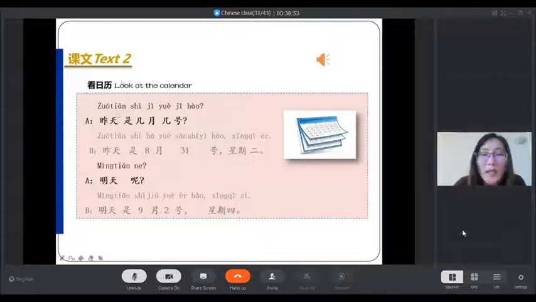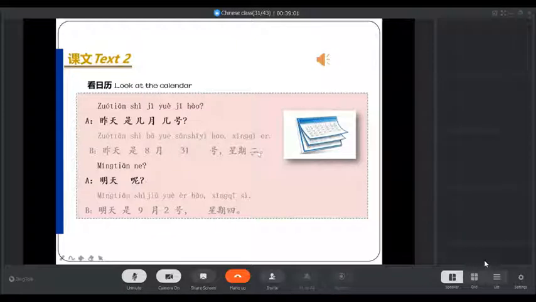So the whole meaning is: 昨天是几月几号? What's the date yesterday? 昨天是8月31号星期二. This is to talk about yesterday's date. And then 明天呢? What about tomorrow? 明天是9月2号星期四. That means tomorrow is 2nd September, Thursday.